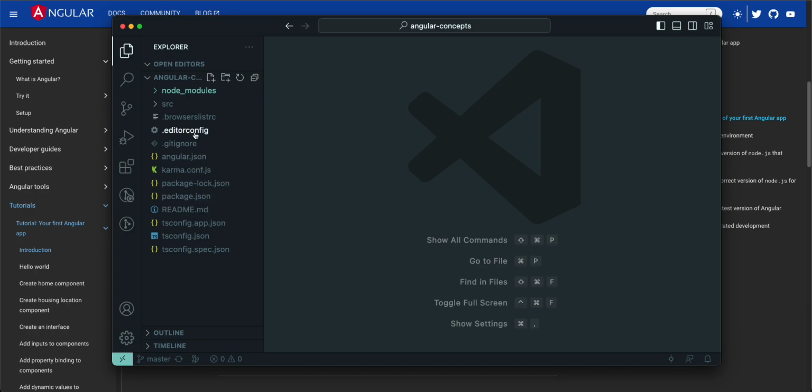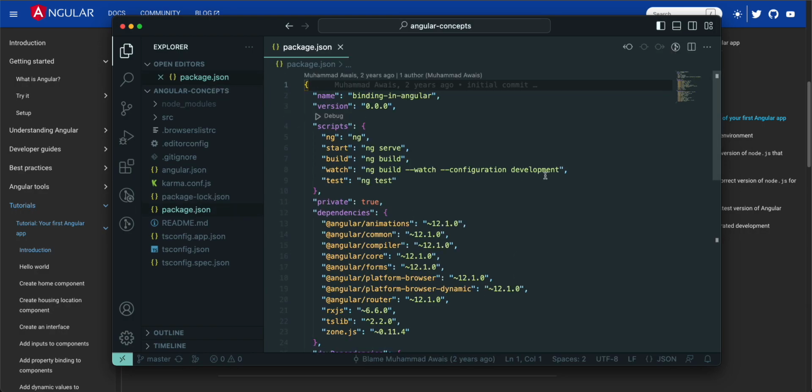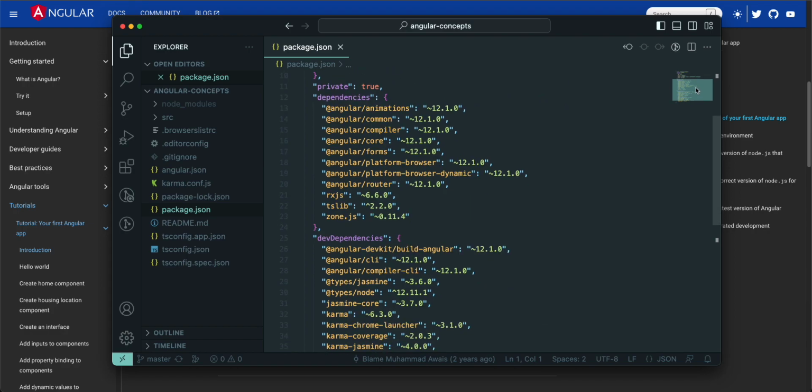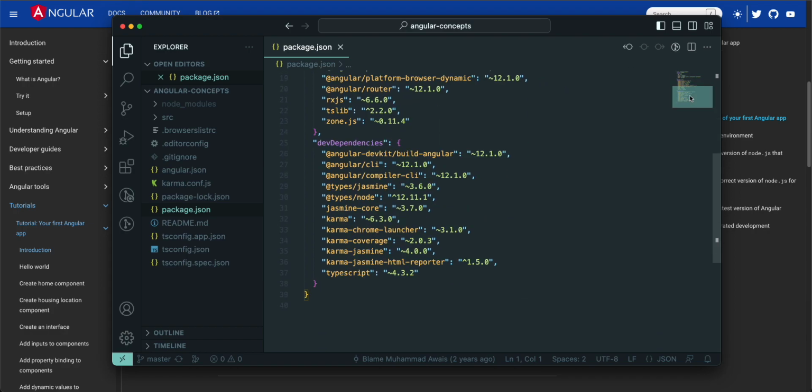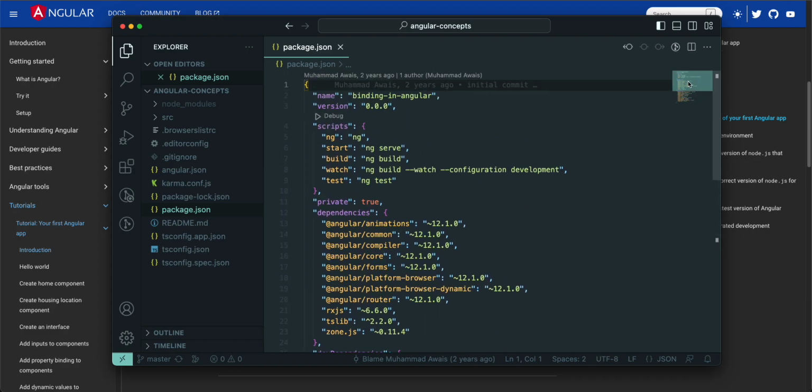It installs from this one, package.json. The package.json file is the main file of your JavaScript libraries or frameworks, whether you are working on a React or Angular application. This is the very first file, in which you have your application version, the name of the application, and your scripts.